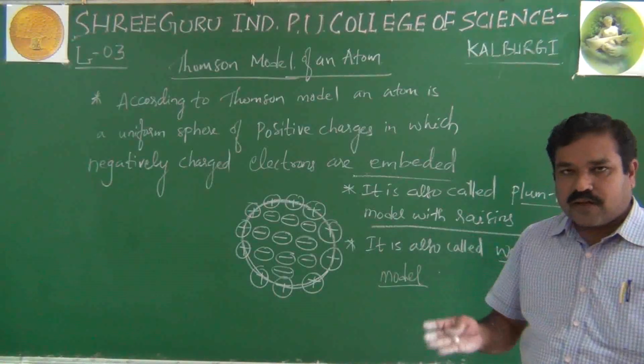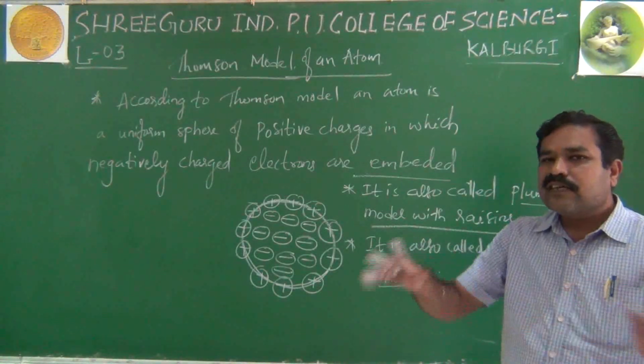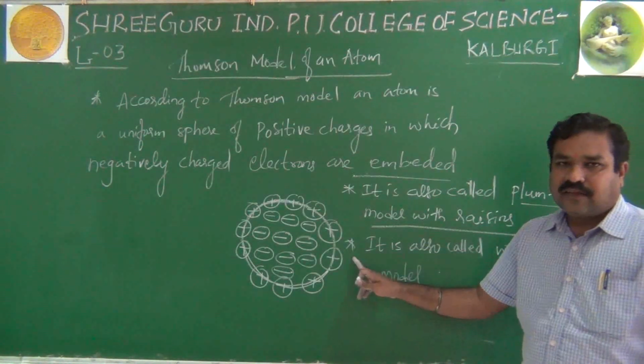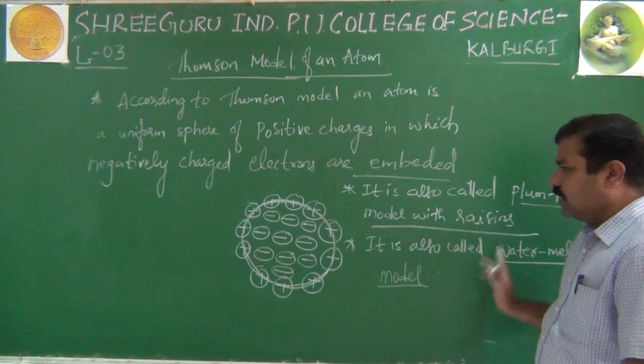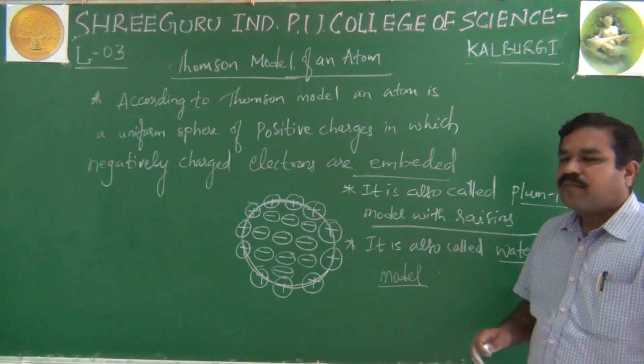When you cut a watermelon, the skin of that fruit is compared to positive charge, and the seeds inside the watermelon are considered as electrons. That's why this model is also called watermelon model.